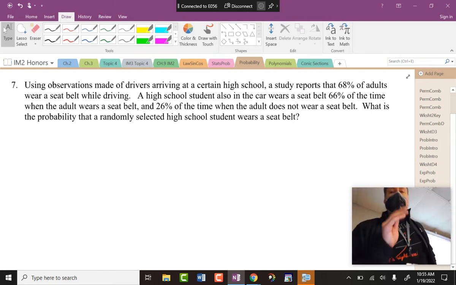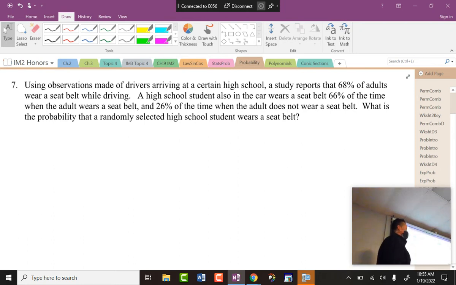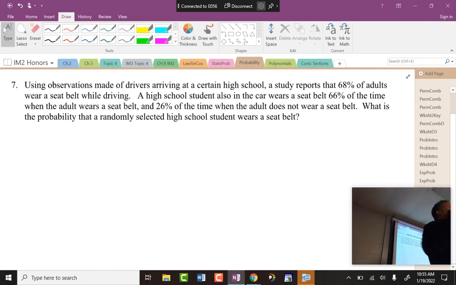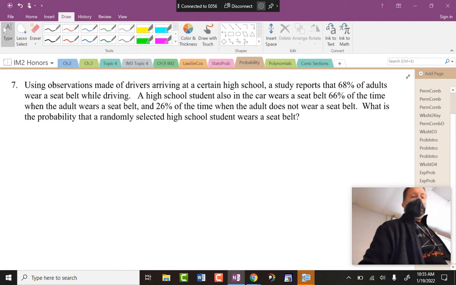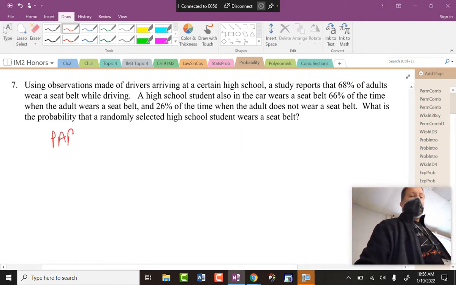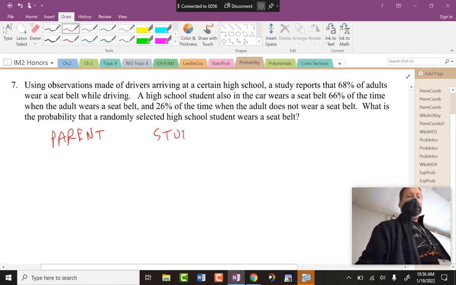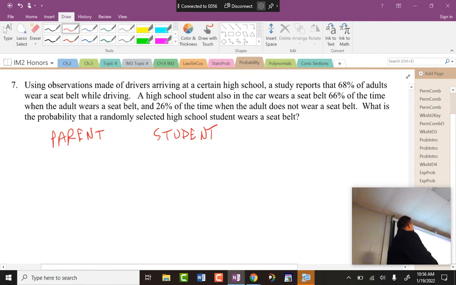So here's what's got to happen. Let's read the last statement and show how this pertains to a probability tree that we have to put up here. What is the probability that you select a high school student and they're wearing a seatbelt? Well, wait a minute. You could be in one of two families. You could be in a family that the parent wears one or they do not wear one. So we got some possibilities going on here. So here's the tree. The first one's the parent. The second one is the child or the student, because we have two different people we're comparing in each set of these trees.